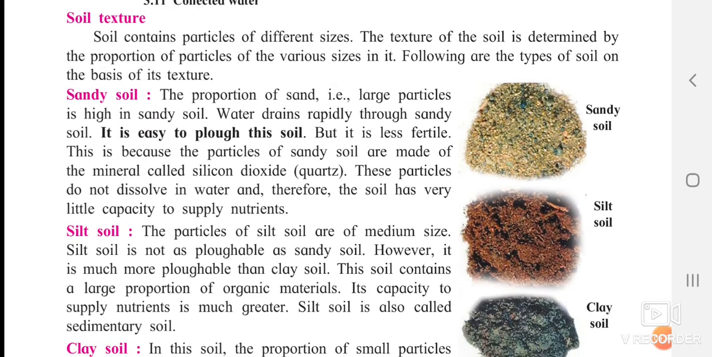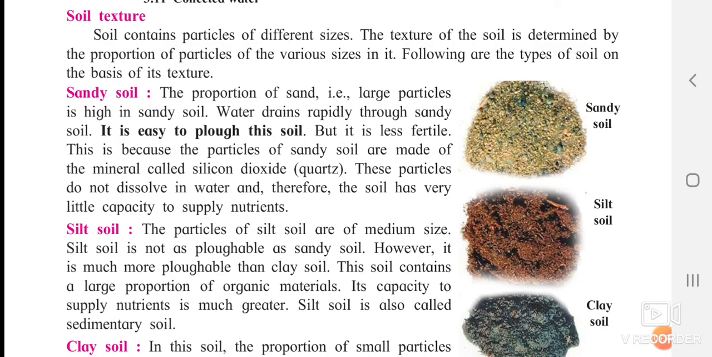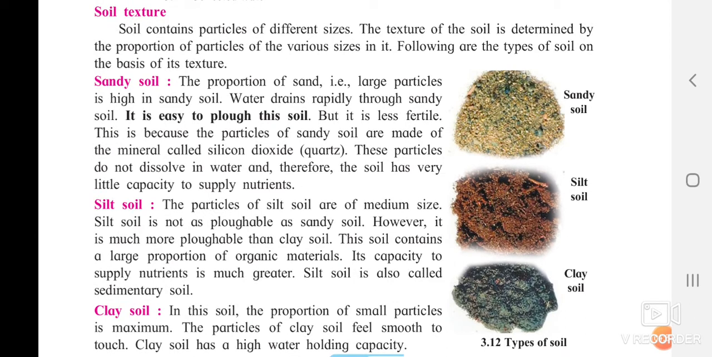Now silt soil. Silt soil means what? The normal soil, you can see by looking at the picture itself. It has been observed in our area too. The particles of the silt soil are medium in size. Silt soil is not as plowable as sandy soil. It is very difficult to plow because there might be many things present in it which can disturb us while plowing.